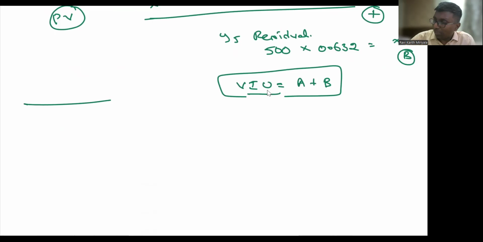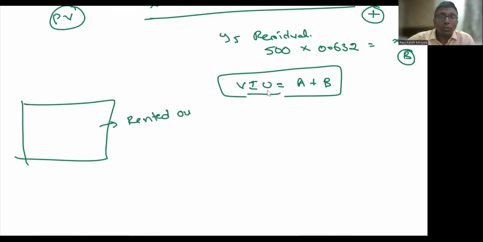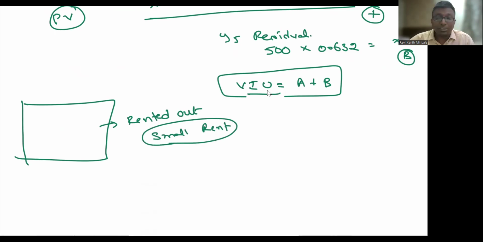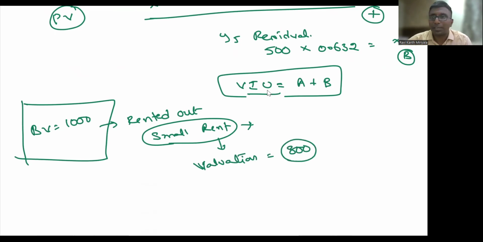Sir, I have got a land here. Right now this land is rented out, and I'm getting only a small rental amount. If I do the valuation, say for example, the book value of the land is equal to 1,000. Based on this rental income, if I do the valuation, it is coming to 800 rupees only, assume for example purposes. So my recoverable amount is equal to 800.